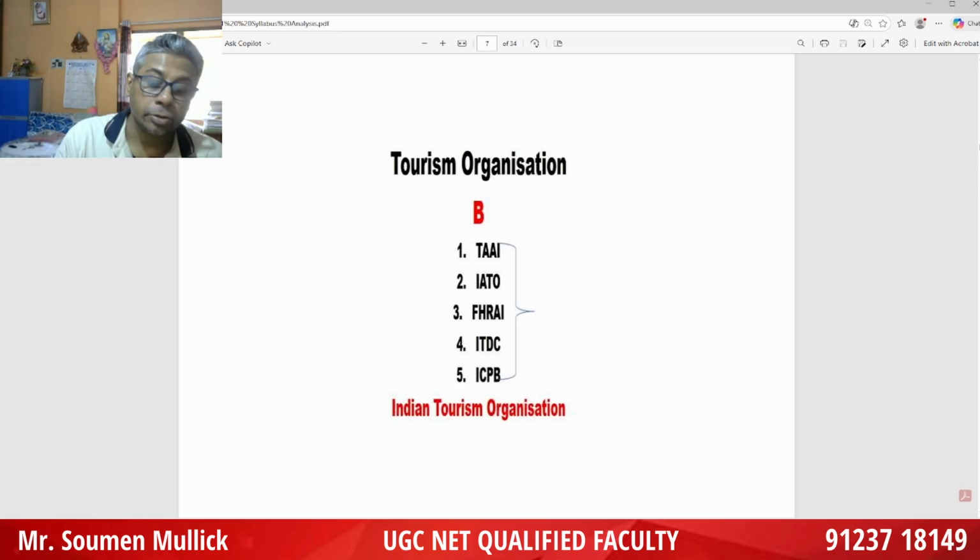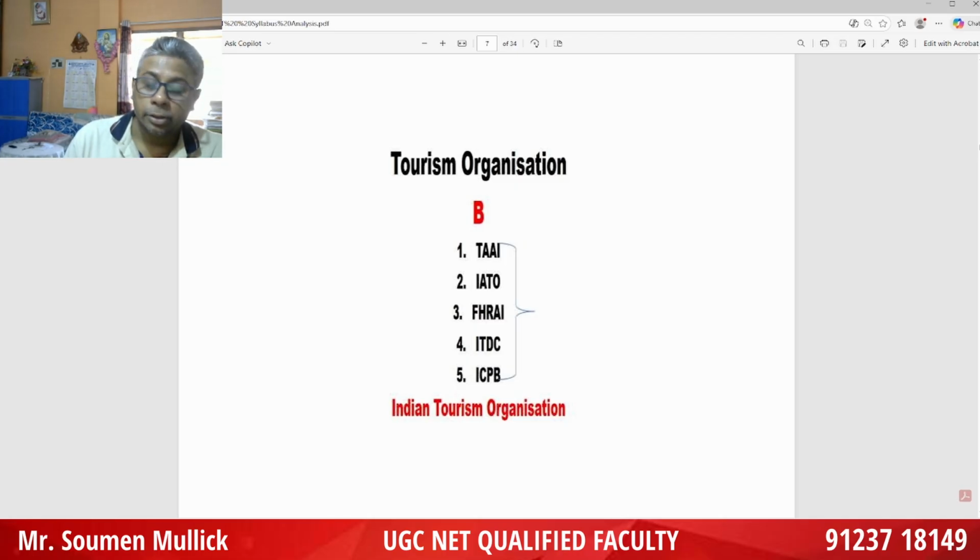IATO, the Indian Association of Tour Operators, established 1982. Now number of members 1600. IATO has a 12 action committee. And now we have to remember who is the vice president of IATO. Now Rajiv Mehra, the current president.